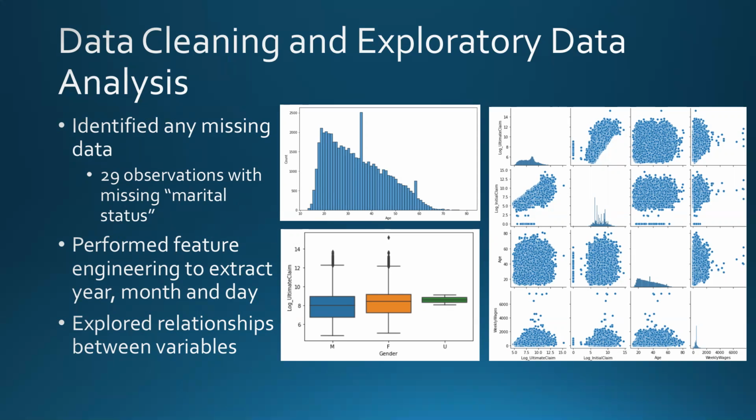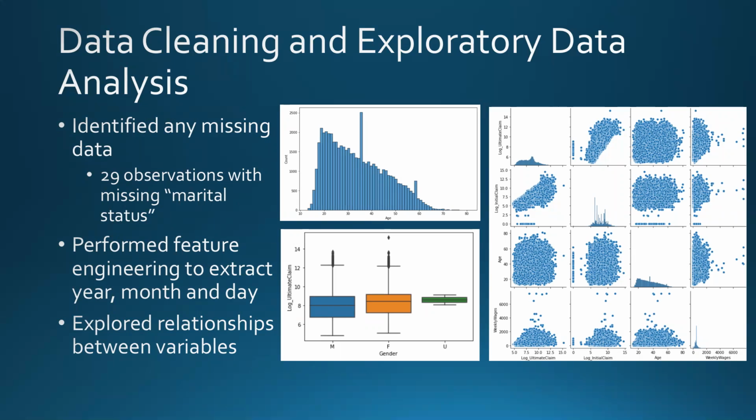After getting the data ready, I went ahead and explored some of the relationships between our variables. Here I am just showing a few of the graphs. Top left graph here shows the distribution of age of the injured worker. It is slightly skewed, as you can see. The majority of the workers are between 20 to 30 years old.